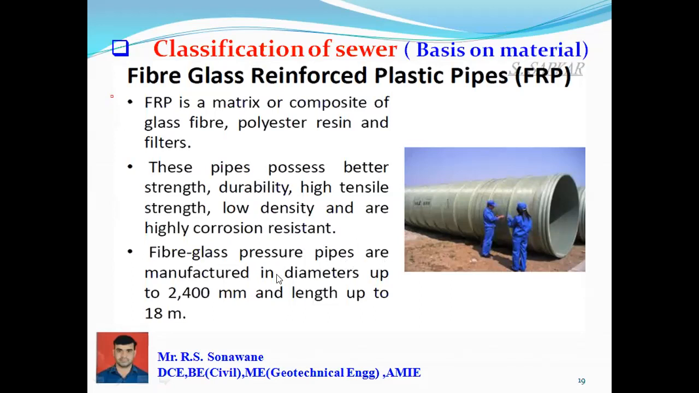Fiberglass pressure pipes are manufactured in diameters up to 2400 mm and lengths up to 18 meters. These pipes are available in a diameter of 2400 mm and in a length of 18 meters.